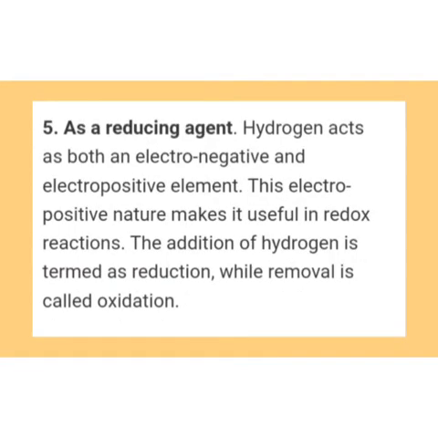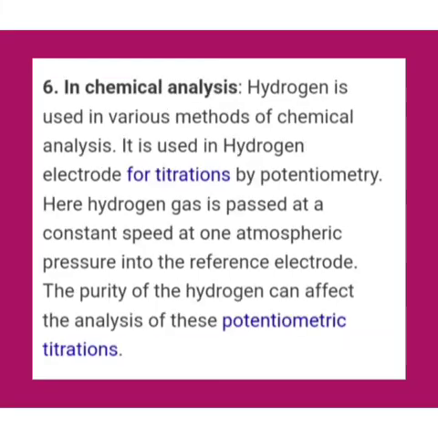Number 5 use is as a reducing agent. Hydrogen acts as both an electronegative and electropositive element. This electropositive nature makes it useful in redox reactions. The addition of hydrogen is termed reduction, while its removal is called oxidation. Here number 6 use is in chemical analysis.